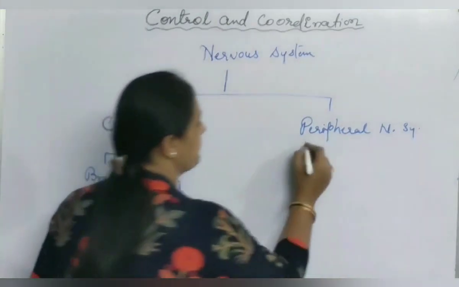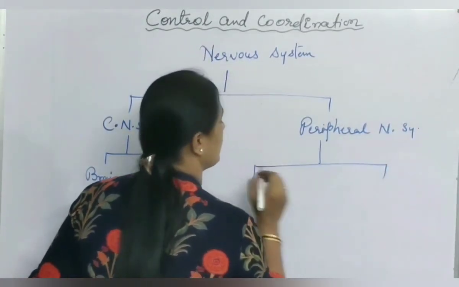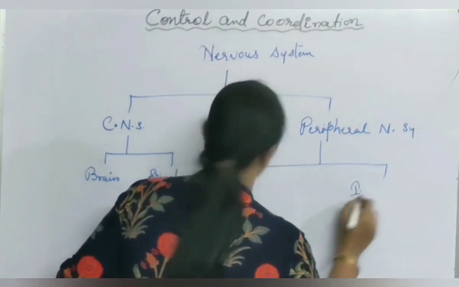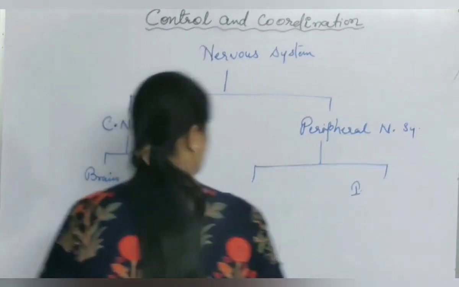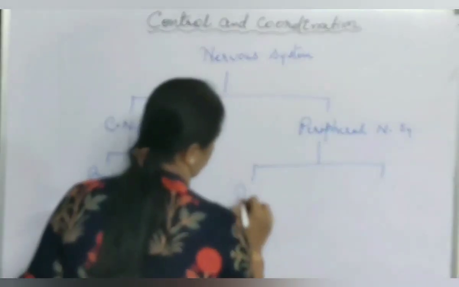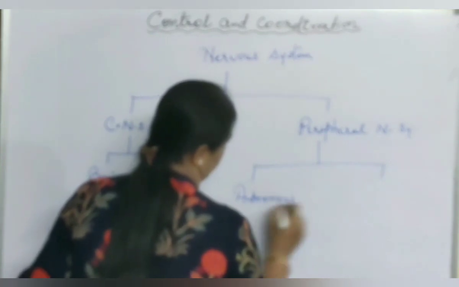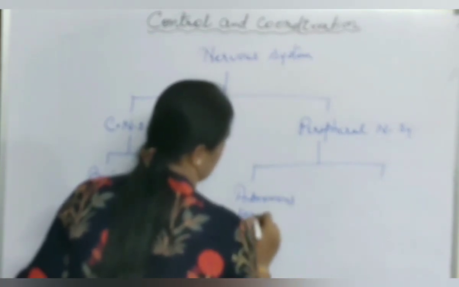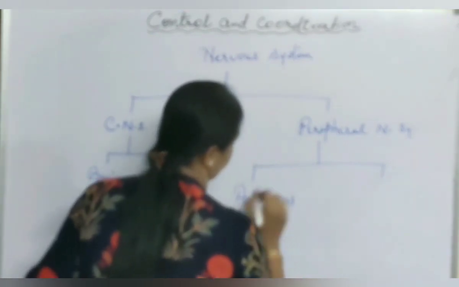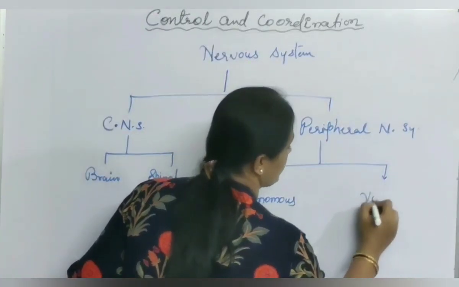Peripheral nervous system further divides into again two parts, that is autonomous nervous system and voluntary.